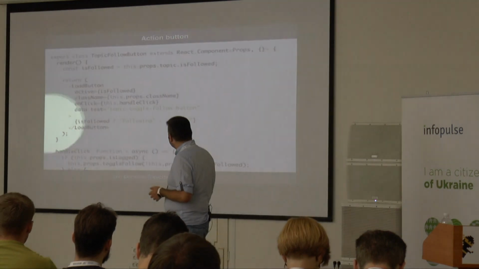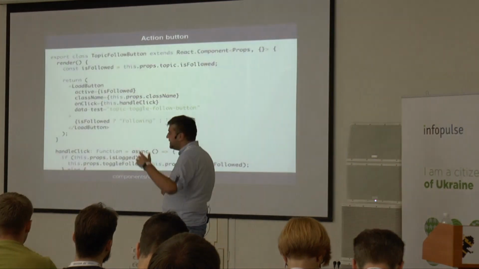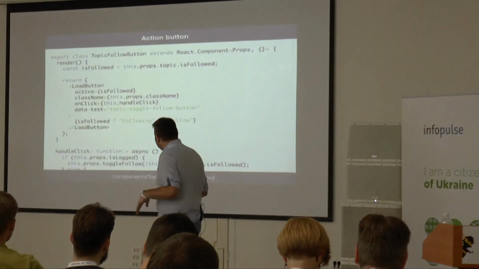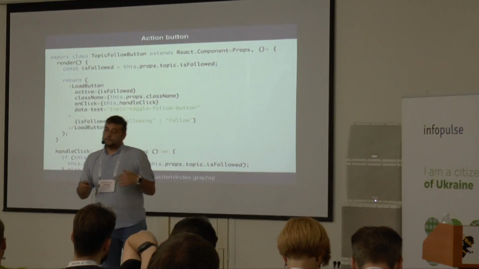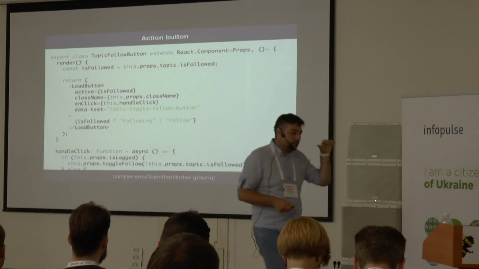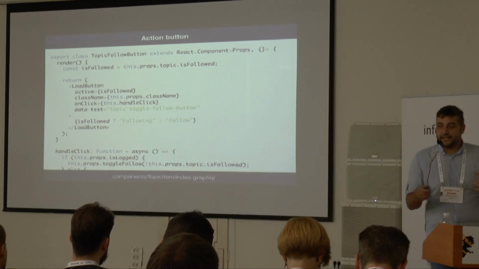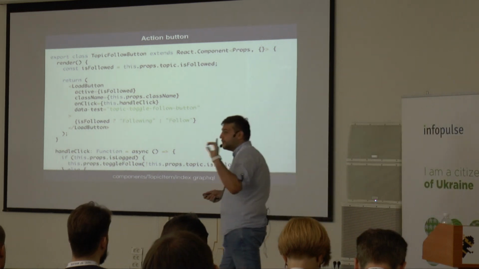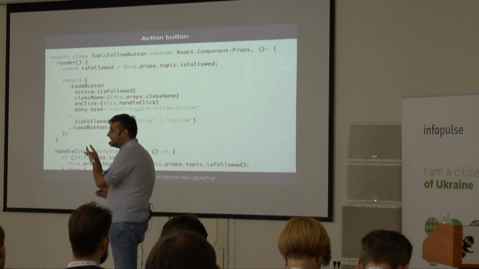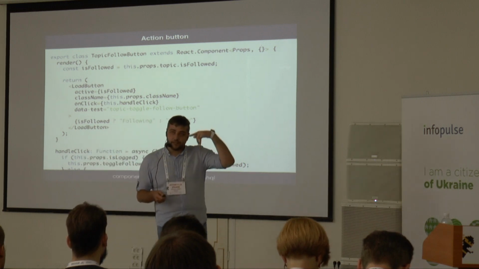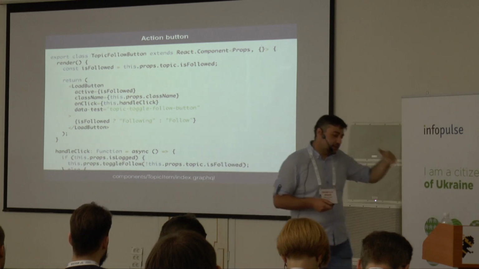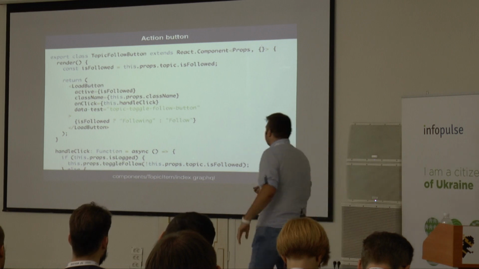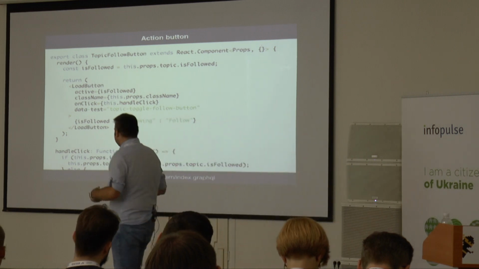Another interesting thing you can see here is the class names. You see we use these class names everywhere. Also, this data test attribute is the way we do full stack testing. Since we cannot rely on things like class names anymore, we annotate all the important logic in our application with these data test DOM attributes. These things actually go to the DOM. And when we do Selenium tests, we can say, find an element which has a data test of topic toggle follow button and click this button.